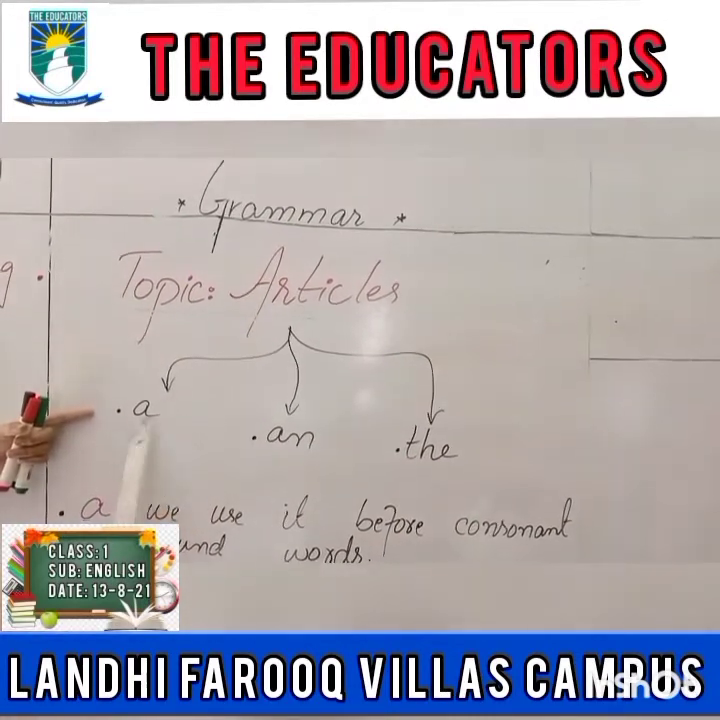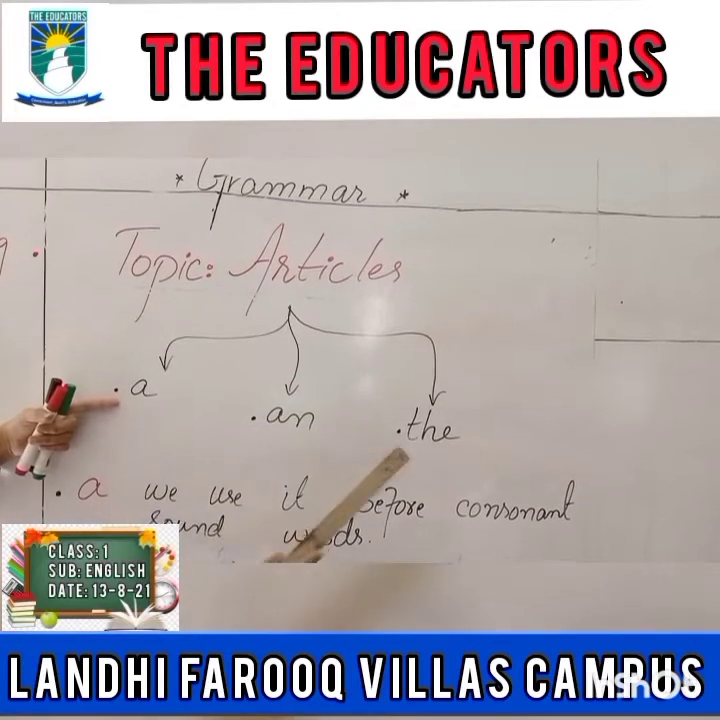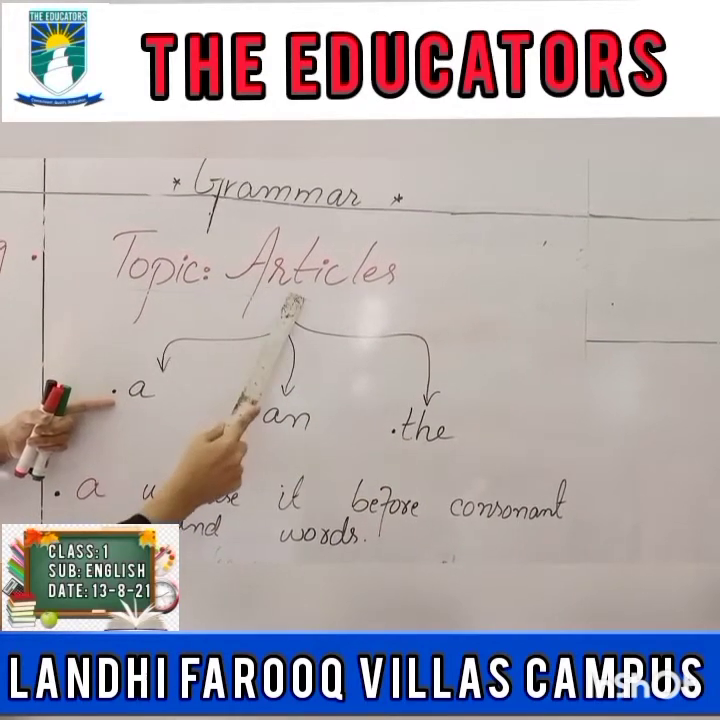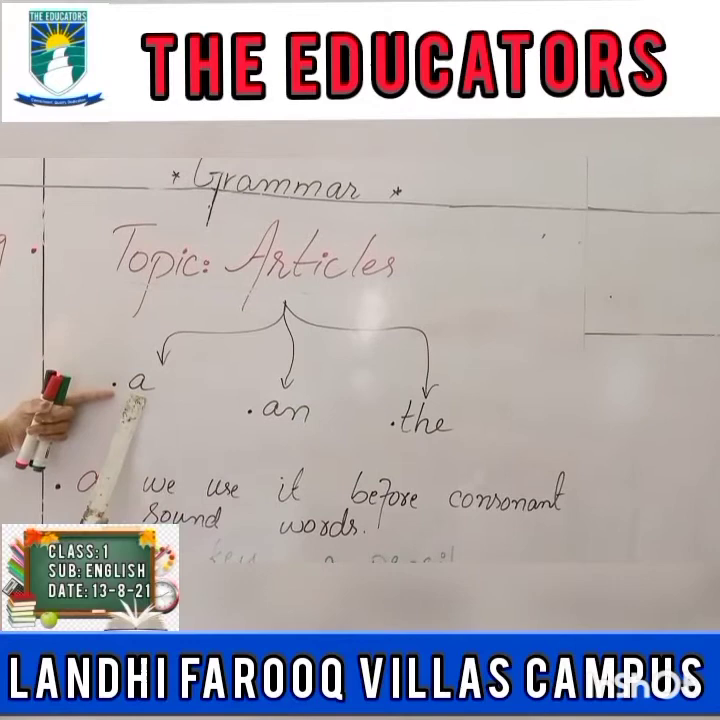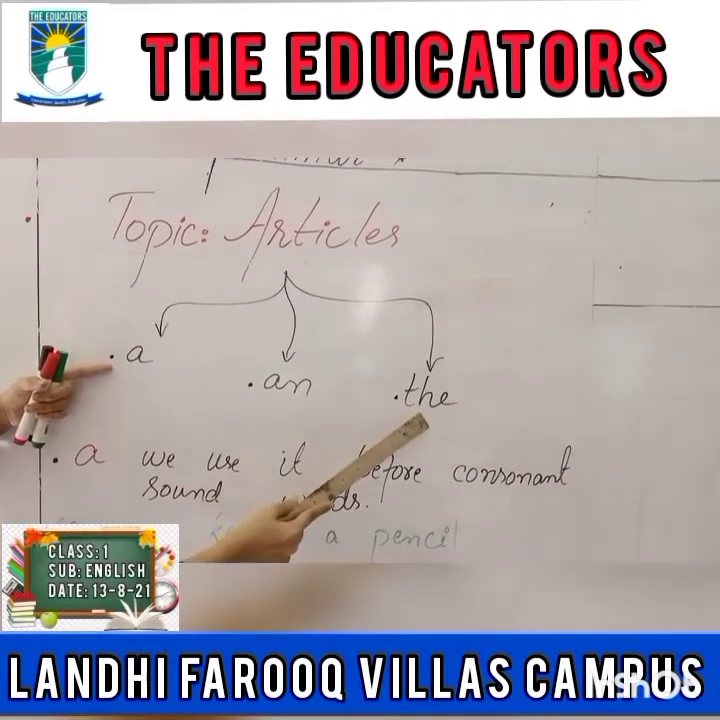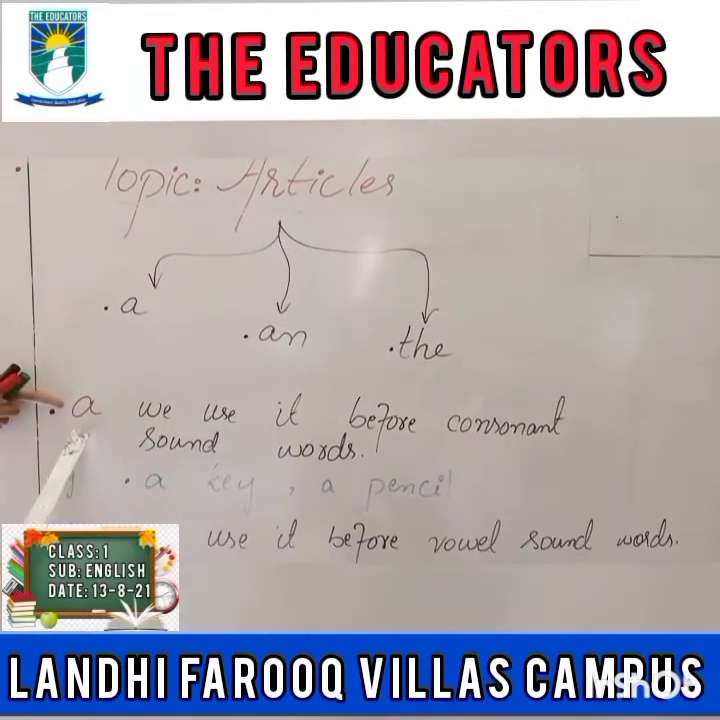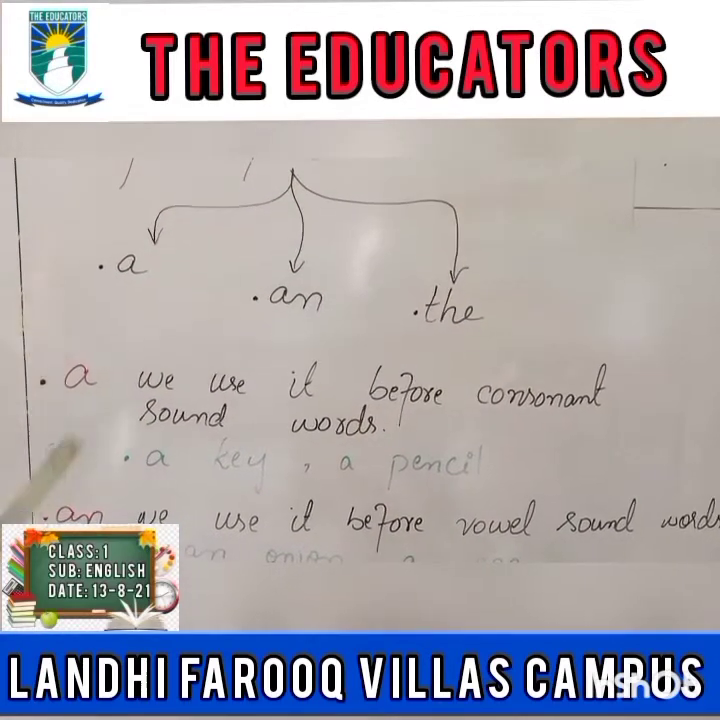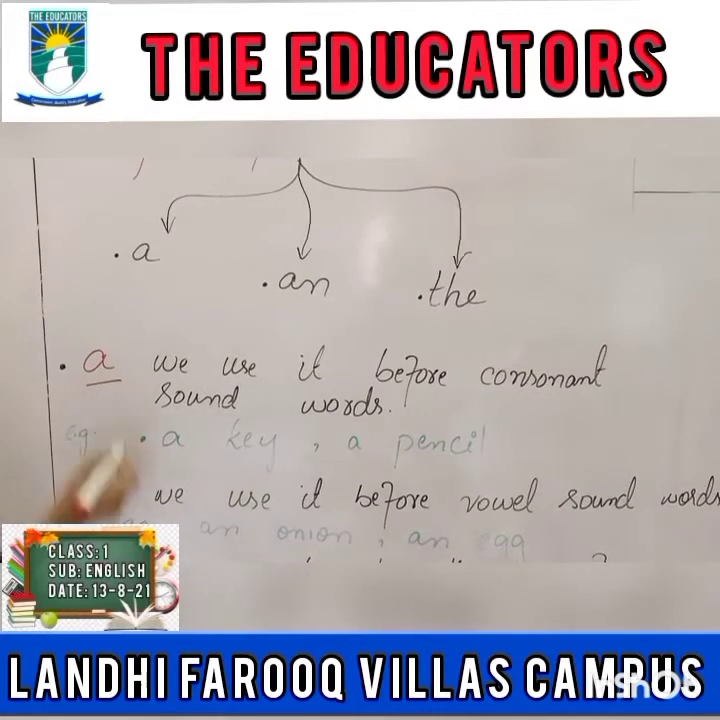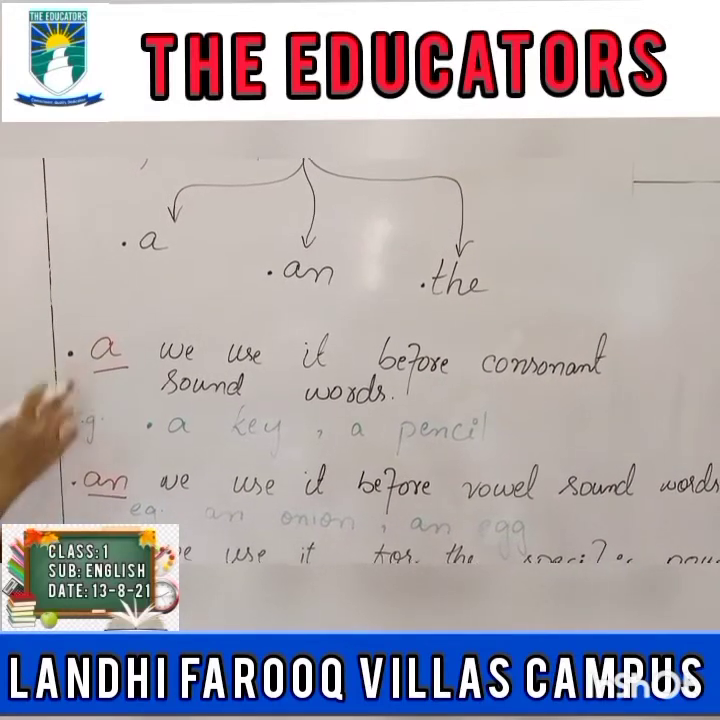So in grammar, we say a, an and the are articles. There are three articles in grammar: a, an and the. These are articles. So today's topic is articles. Look at your class. A and an. A and an have the same meaning.